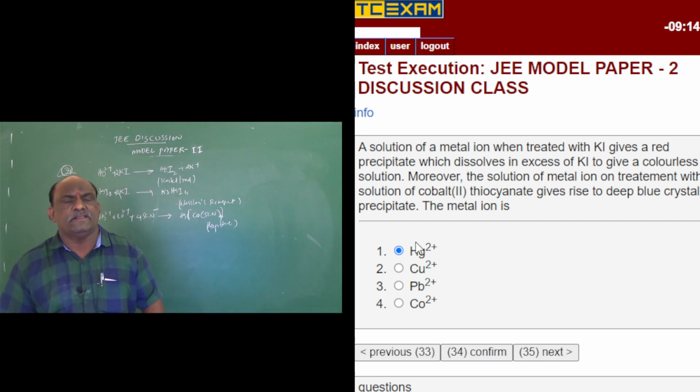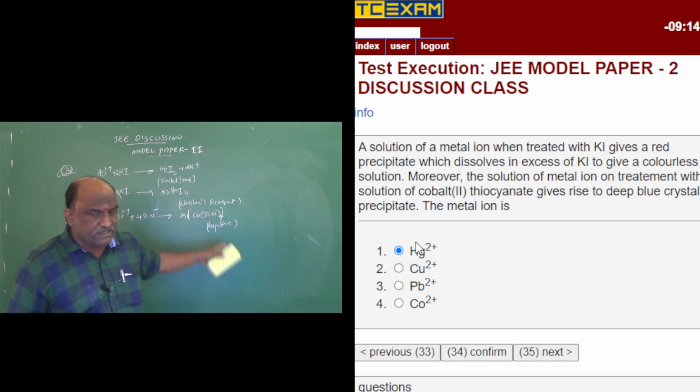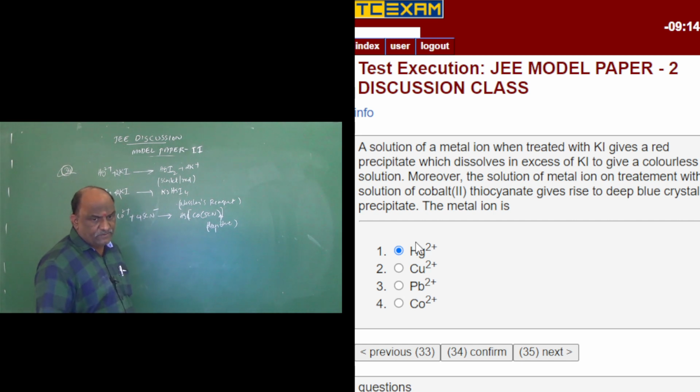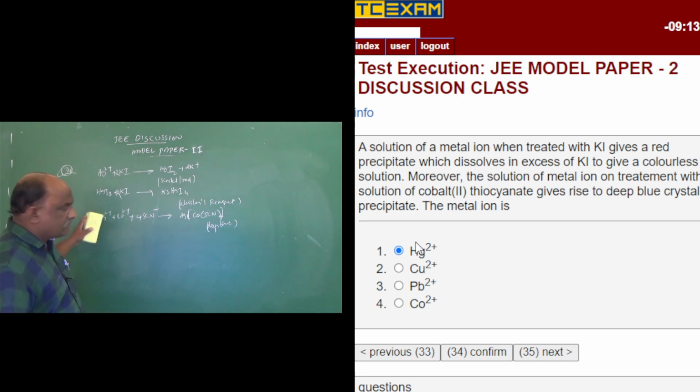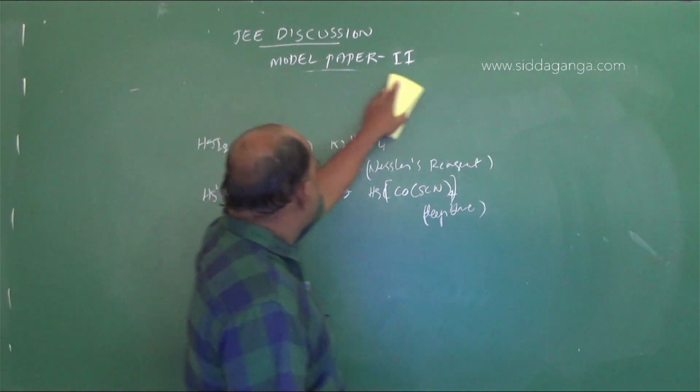This is based on practical chemistry. The question was designed with a practical chemistry background. So that's why you should go through these 3 example reactions. If this question appears directly in the upcoming entrance, you should go with mercuric. Mercuric is the right answer for this question. So that will be the end of question number 34. Next, 35.